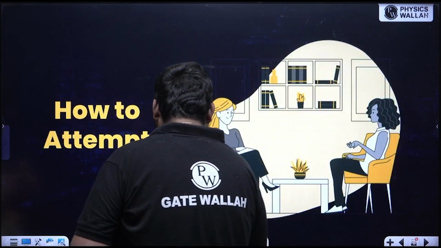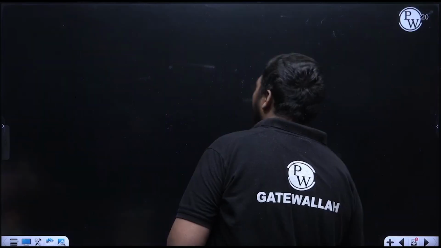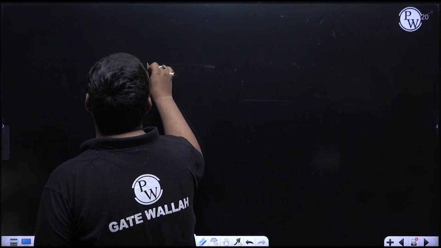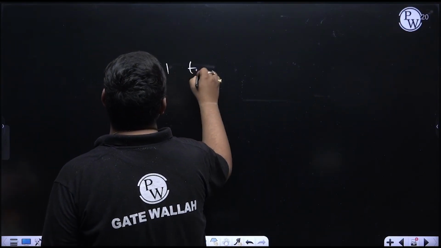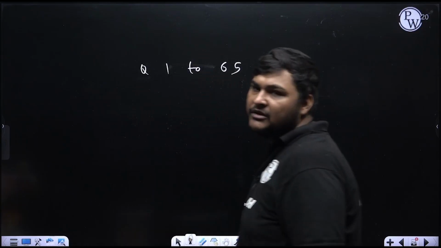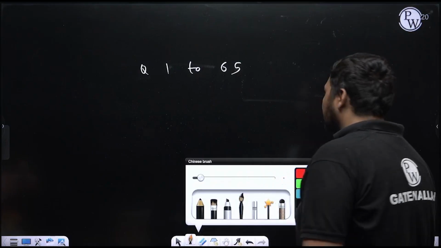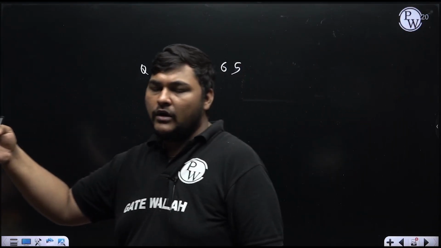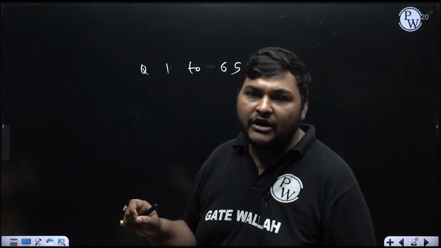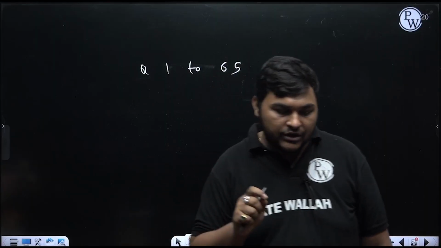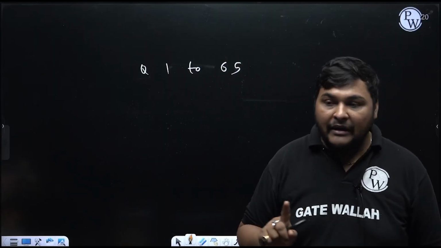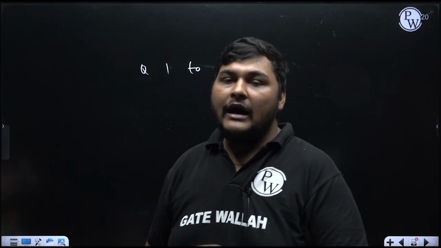In GATE, I am discussing as per the mock test, you will find questions from 1 to 65. Total 65 questions come. What I do now, initially I start from 1 mark questions. I will attempt question number 1, question number 2, question number 3, question number 4. Listen carefully, but I am not saying what I do now.